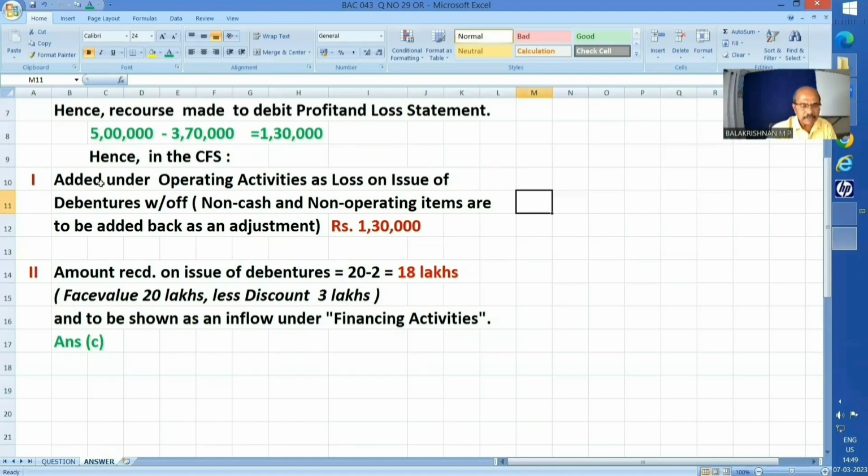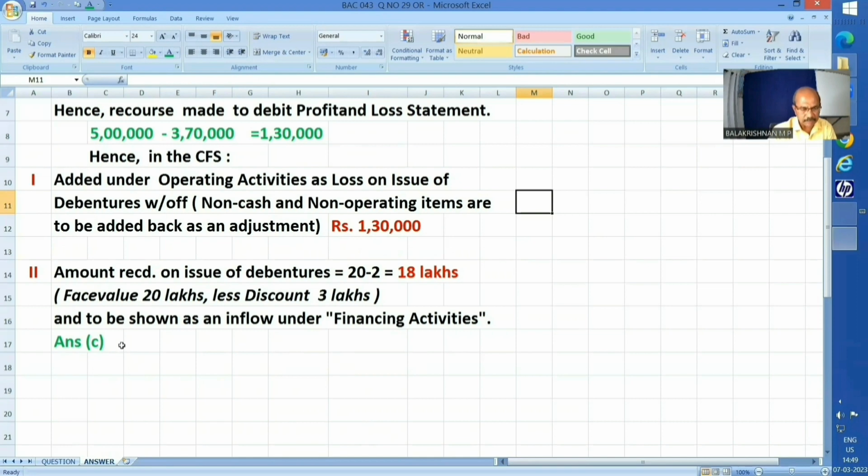First adjustment, added under operating activities as loss on issue of debentures written off, because non-cash and non-operating items are to be added back as an adjustment. That is the basic rule. That will be to what extent? 1 lakh 30,000. Is it not?